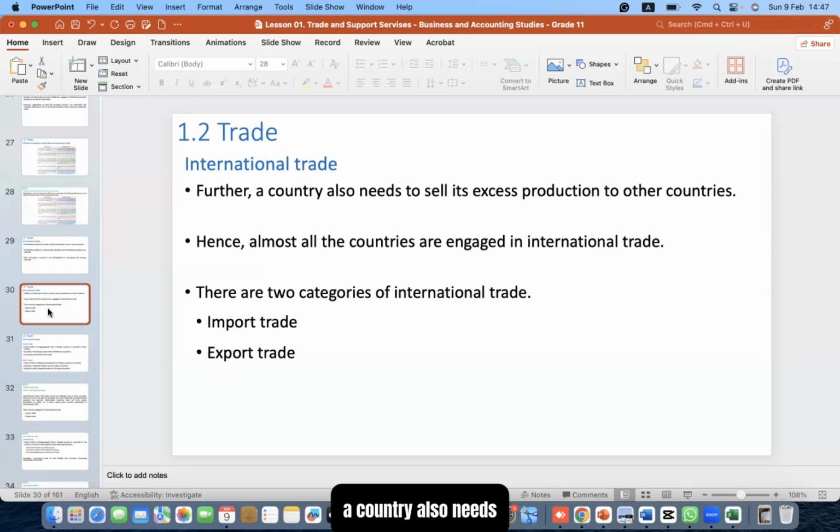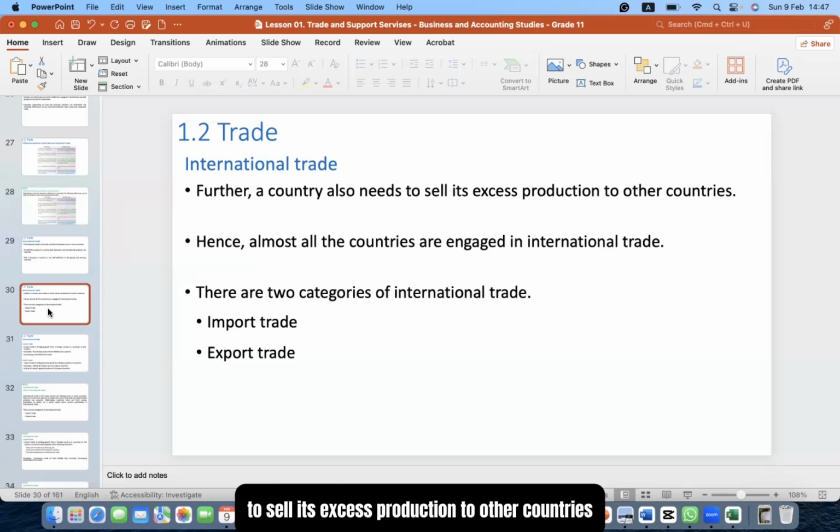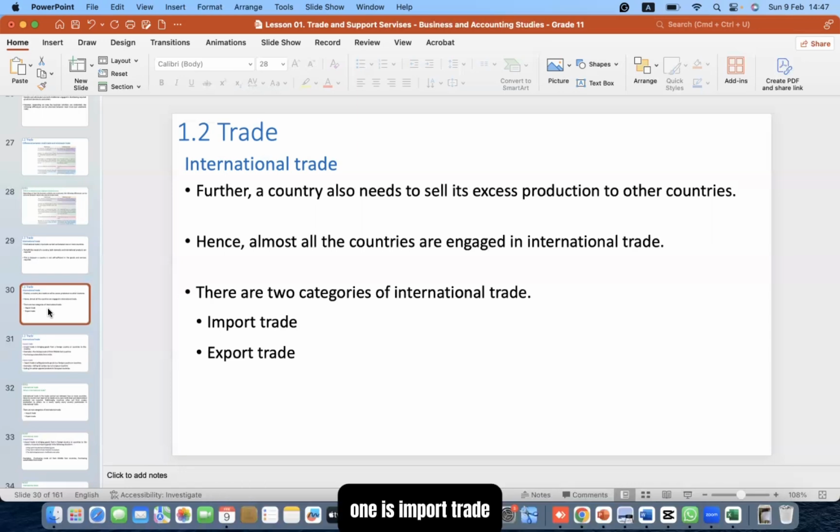Further, a country also needs to sell its excess production to other countries. Hence, almost all the countries are engaged in international trade. There are two categories in international trade: one is import trade, the next one being export trade. For example, let's look at Sri Lanka.